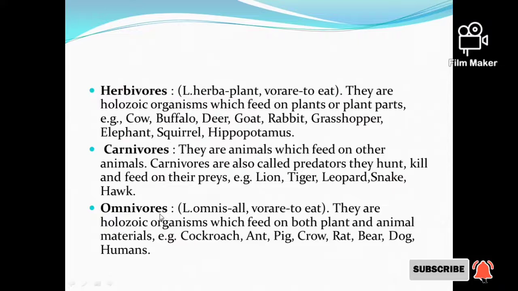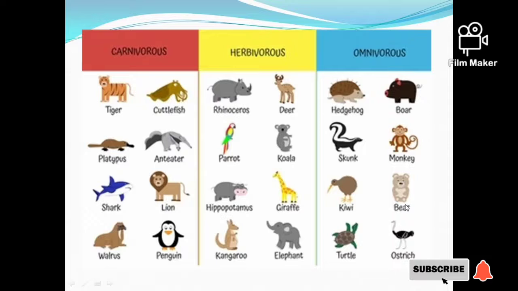And the last one is the omnivores. Omnis means all, vorare means to eat, and these are the holozoic organisms which feed on both plant and animal materials. In this figure, you can see the list of the omnivorous animals which feed on both plants and animals. And these are all the three types of holozoic organisms which are discussed.